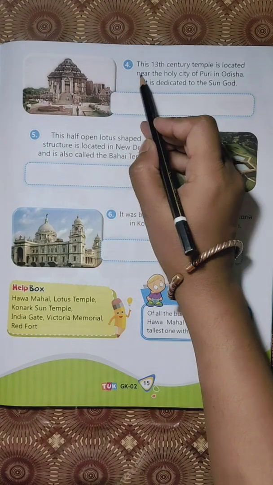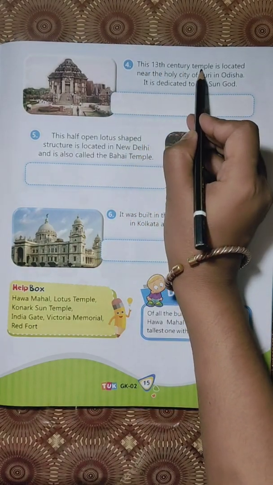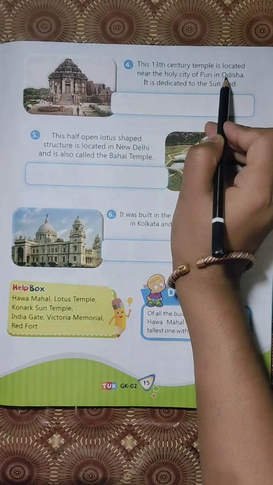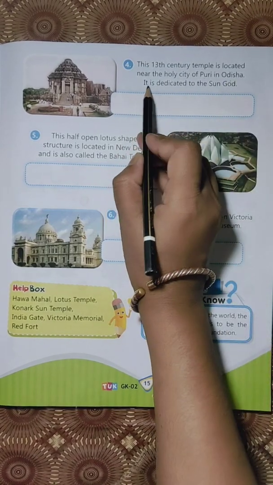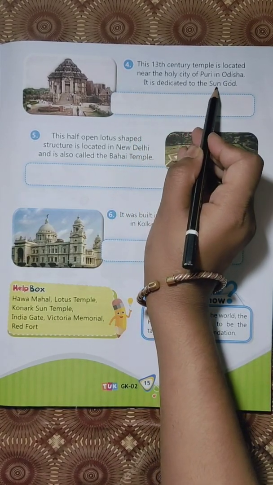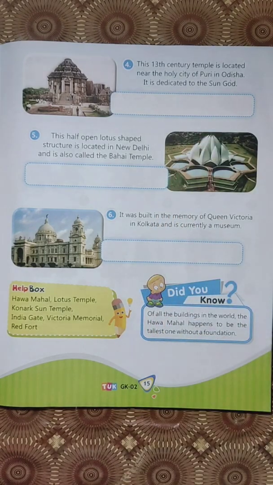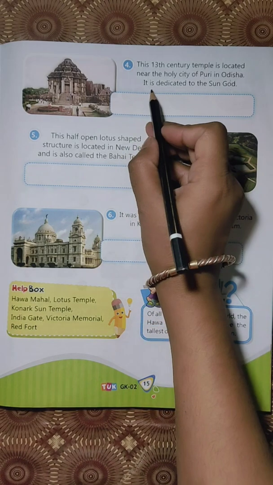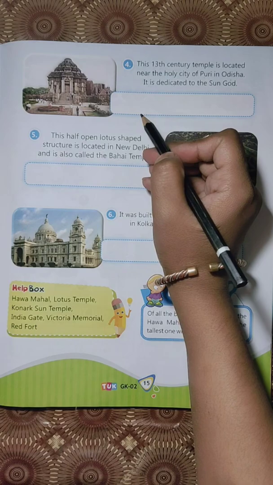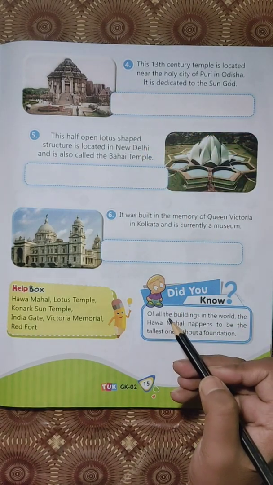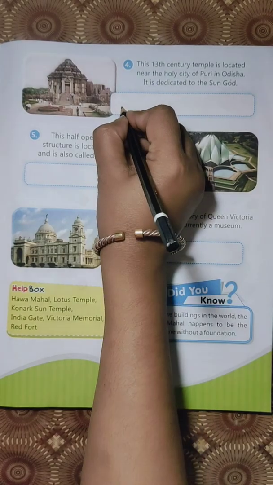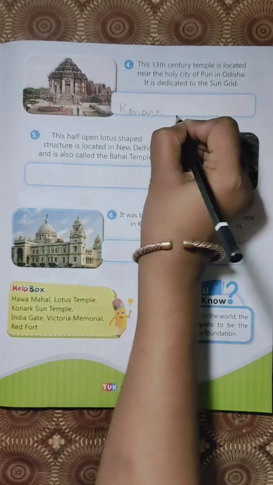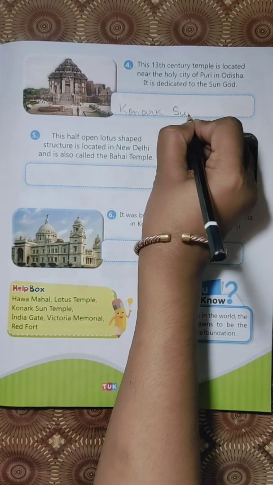Number 4. This 13th century temple is located near the holy city of Puri in Odisha. It is dedicated to the sun god. So which temple is this? It is located in the holy city of Puri in Odisha and dedicated to the sun god. This is Konark Sun Temple. K-O-N-A-R-K, Konark Sun Temple.